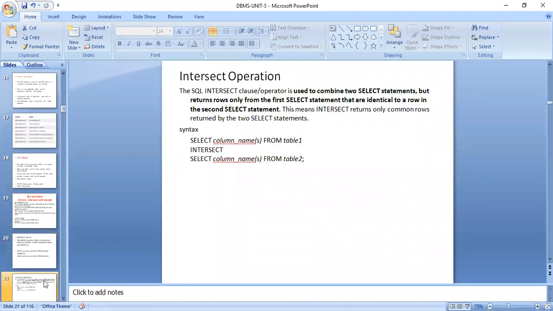The next slide is intersection. Intersection means whatever is common in table 1 and table 2, only that output will come. The SQL intersect clause is used to combine two select statements and returns rows only from the select statement that is identical to the rows in the second select statement. This means intersect returns only the common rows returned by both select statements. So which is common, that is going to be the output. The syntax is select column name from table 1, intersect, select column name from table 2.